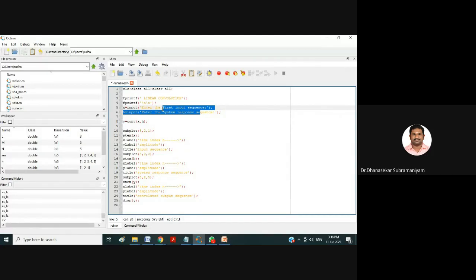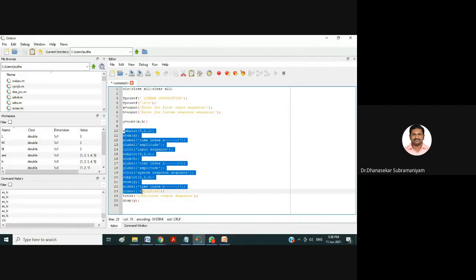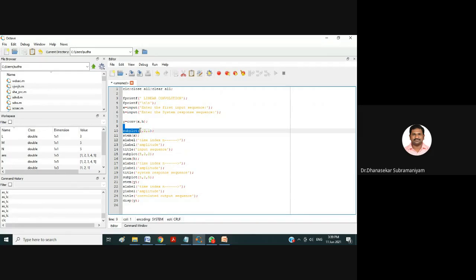Okay, for that only we will be typing these lines. The first thing is subplot. Subplot is in the figure window. The figure window is a plot. The subplot is where you divide that figure window by means of rows, columns, and positions. That's why we are calling that a subplot.